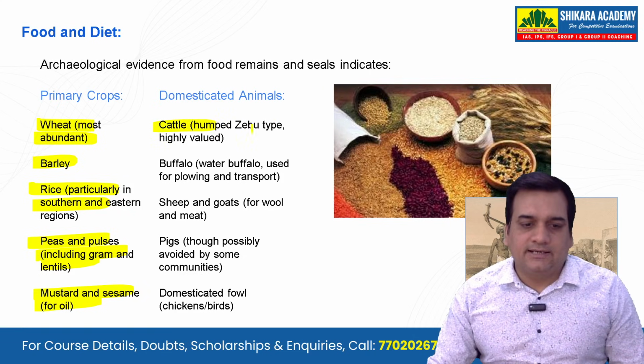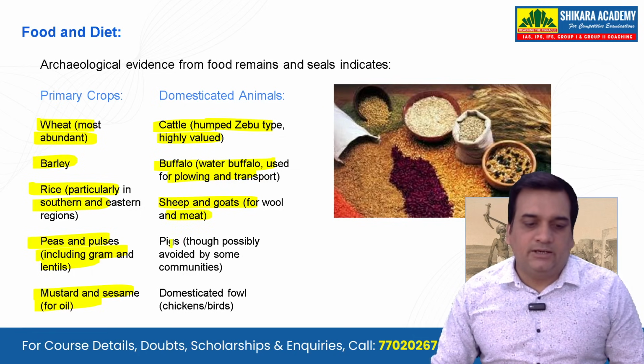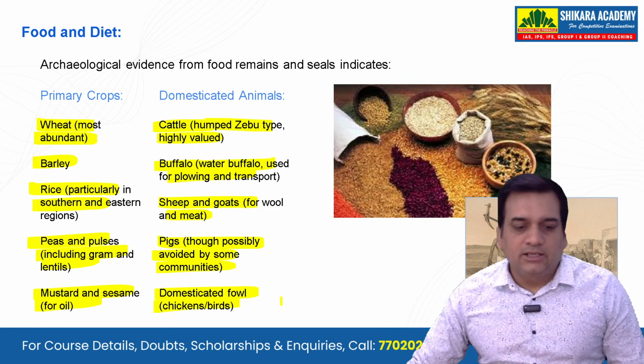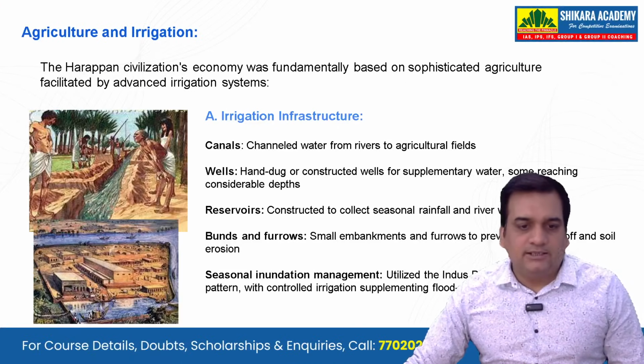Domesticated animals: cattle like the humped zebu type, highly valued; buffalo, water buffalo used for plowing and transport; sheep and goat for wool and meat; pigs, though possibly avoided by some communities; and domesticated fowl, that is the chickens and the birds that were there. What about the agriculture and the irrigation?